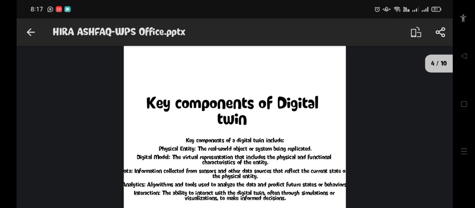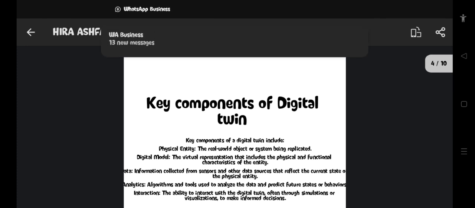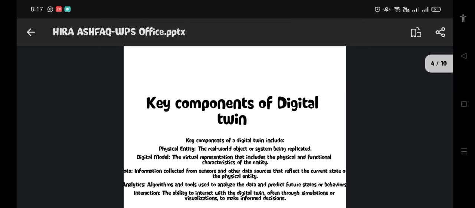Physical entity, digital model, data, analytics and interactions are all key components of digital twins. First of all, I am going to discuss physical entity.